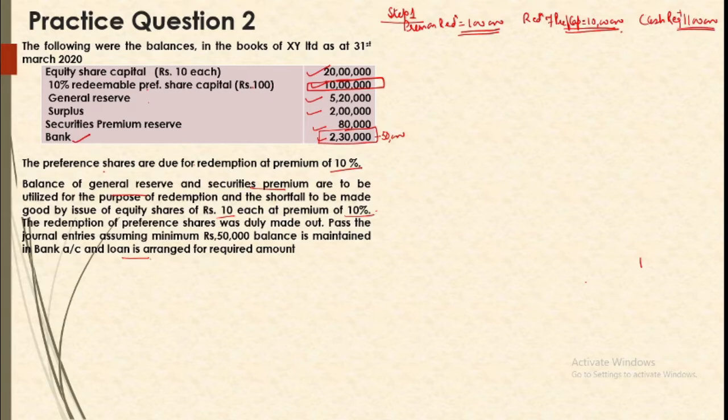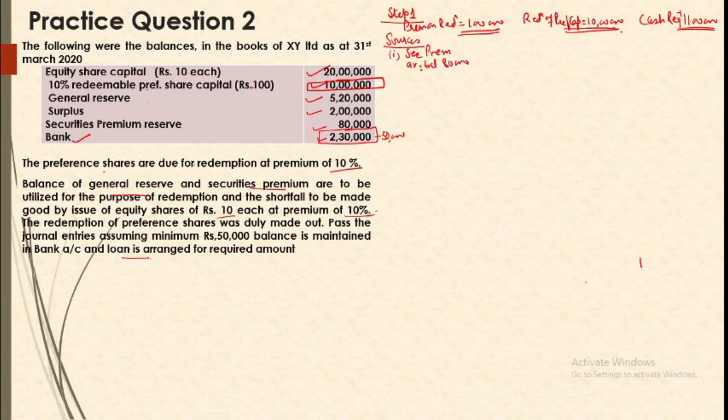Now within these estimates, now we can provide for the sources. See, the steps which I had discussed with you, step 1, step 2, step 3, these were just to make the process clear to you. Now we don't need to write the steps also. If we do not want, we can simply write the requirements, and within each we will record the sources. Like for premium, our sources are, first of all, we are to use security premium. So security premium available balance is 80,000.